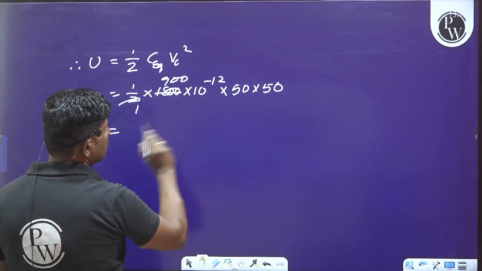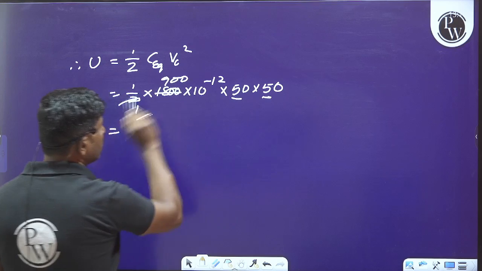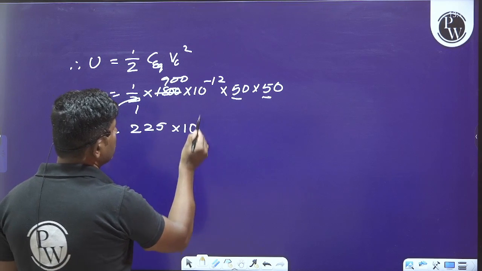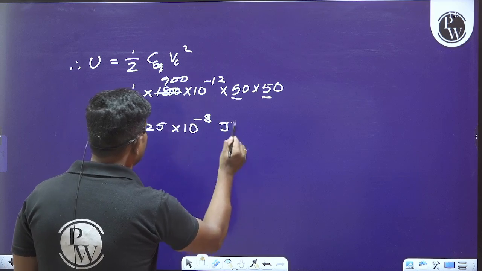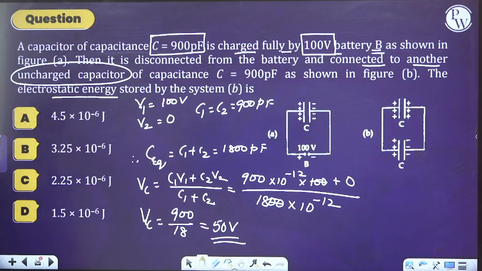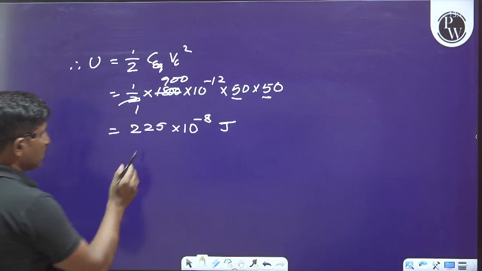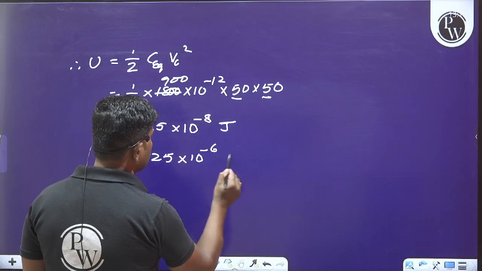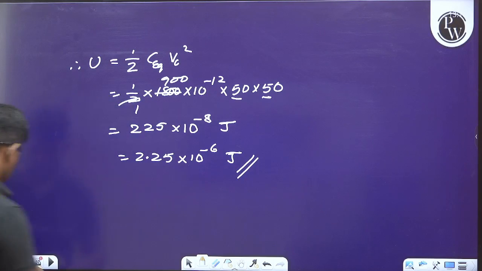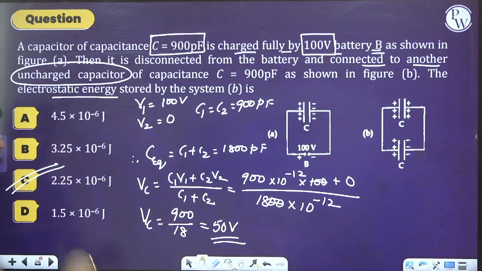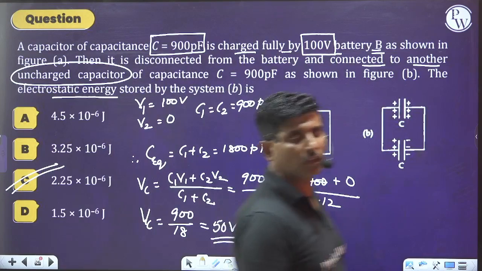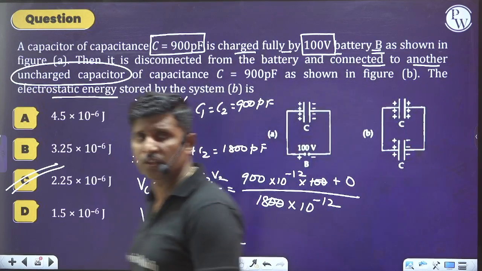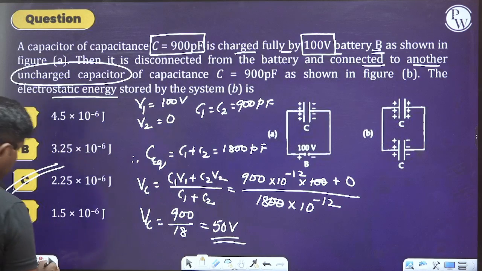900s here. So we can say 5 into 5, 25. 25 into 9 means 225 into 10 to the power of minus 8 joules we are getting here. It can be written as 2.25 into 10 to the power of minus 6 joules. Hence, we can select option C as the right answer. Okay. I hope it is clear to you. Is it clear, students? Now, similarly, move on to the next question.